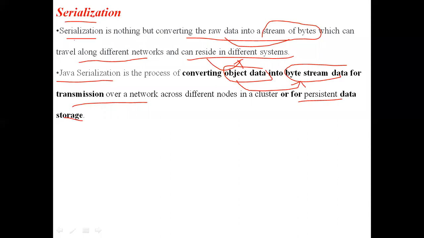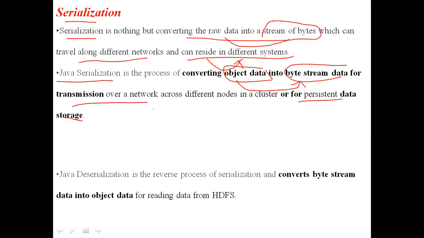Persistent means permanent data storage. To store the object data permanently or to transfer the data through the network, we use Java serialization.